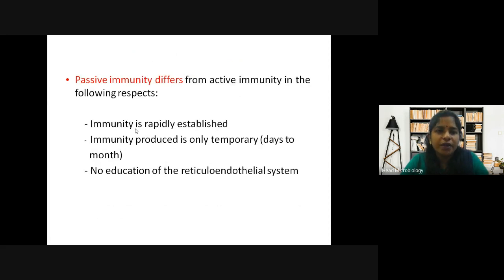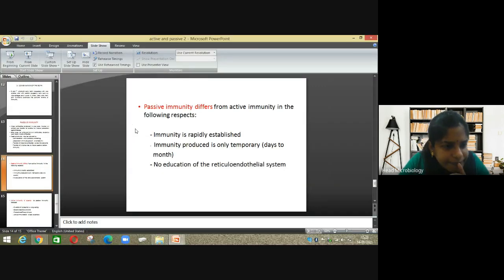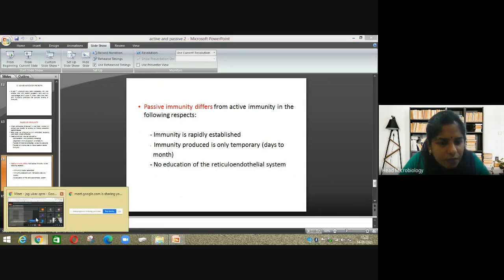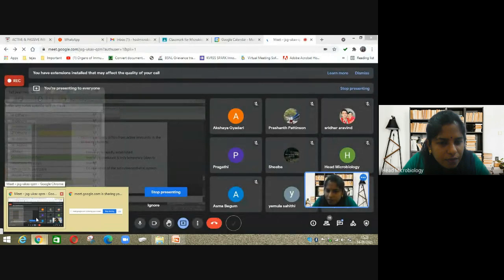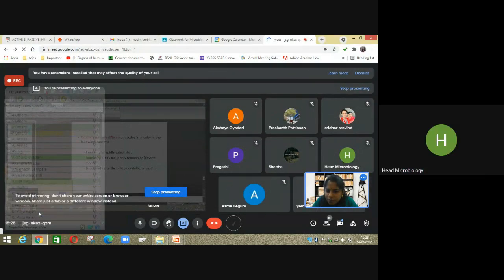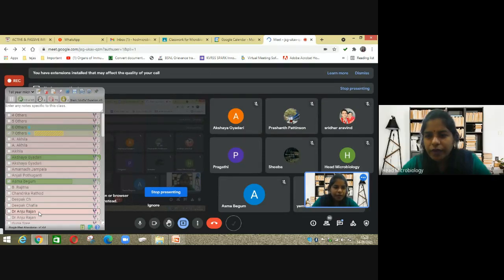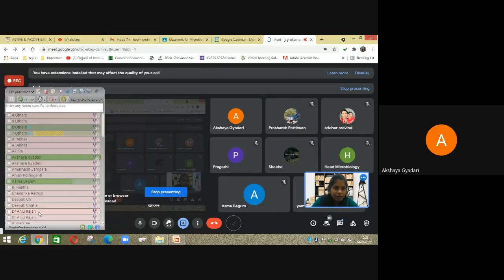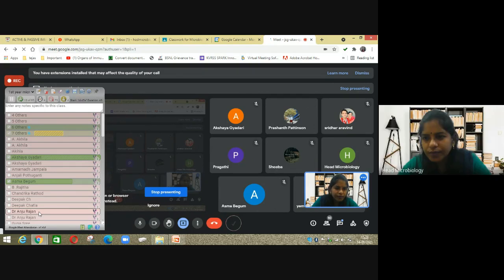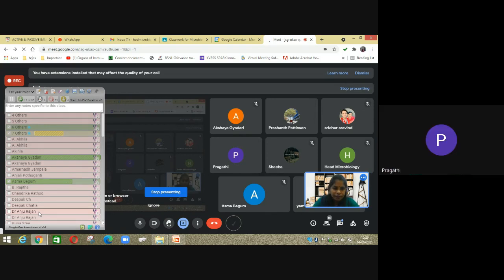Active, I hope it is clear. Who will tell me? Pragati? Yes, ma'am. Akshay? Yes, ma'am. Prashant? Yes, ma'am. So you all got the difference between active and passive? Yes, ma'am.